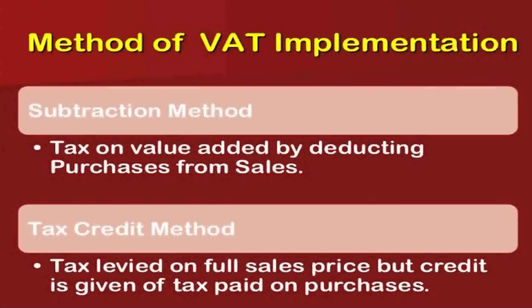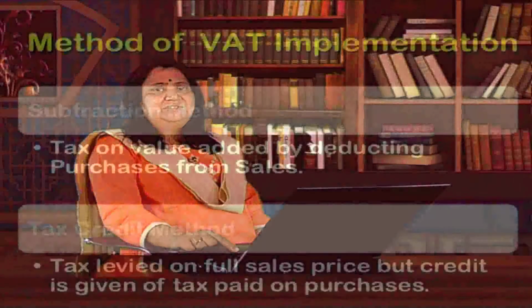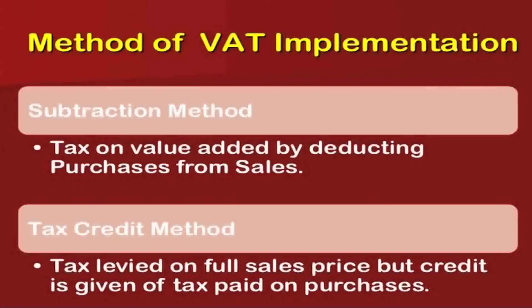Now, let us study the methods of VAT implementation. One is the subtraction method and other is the tax credit method. Subtraction method is tax on value added by deducting purchase from sales. Tax credit method is tax levied on full sales price, but credit is given of tax paid on purchase. So, subtraction method is obviously you have to tax on the value added. What is the each final stage of production has to be taken into consideration, and this is the only segment on which you have to apply the tax.